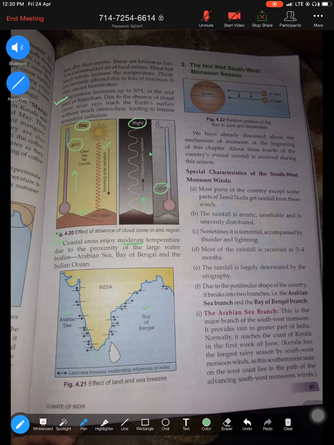You must know the three important winds that blow during the season. Loo: hot, dry, dusty winds, which blow in the northern plains, mostly in Delhi, UP, Punjab region. Kal Baishakhi: thunderstorm, heavy rainfall, beneficial for the growth of rice and jute in West Bengal, and tea in Assam. And the mango showers, which give little rainfall in South India, beneficial for the ripening of mangoes in Kerala, and coffee and tea in the Karnataka region. So that is what you have to know about the summer season.